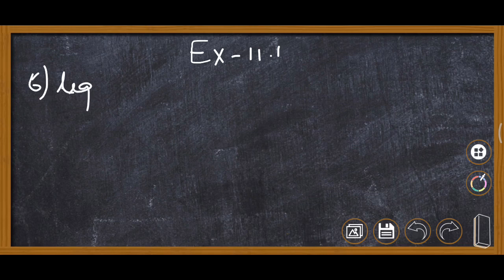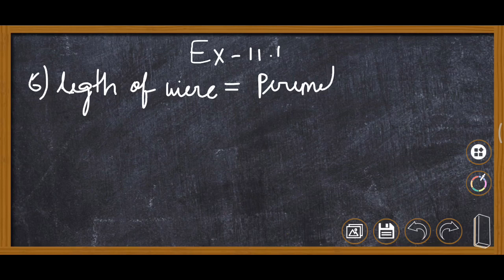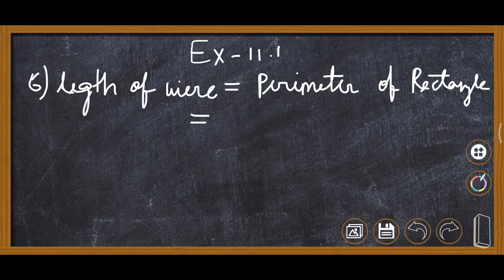So here we will write length of wire is equal to the perimeter of rectangle.